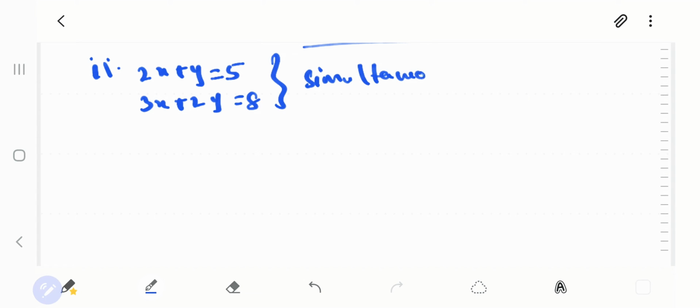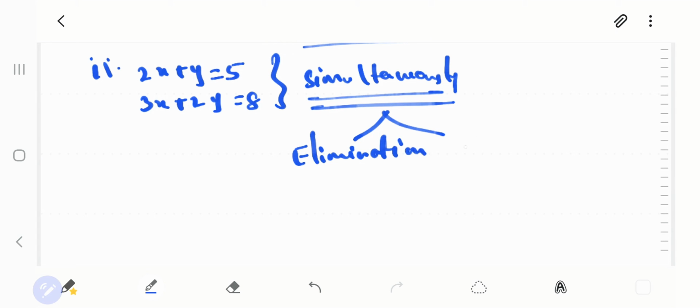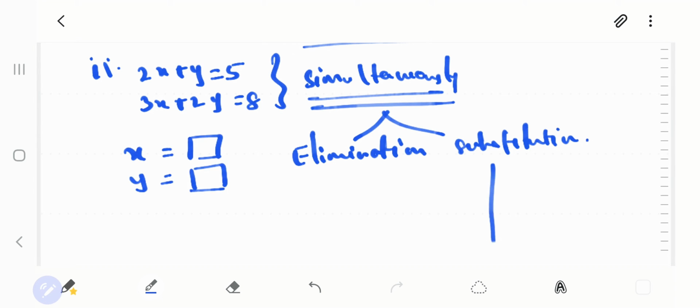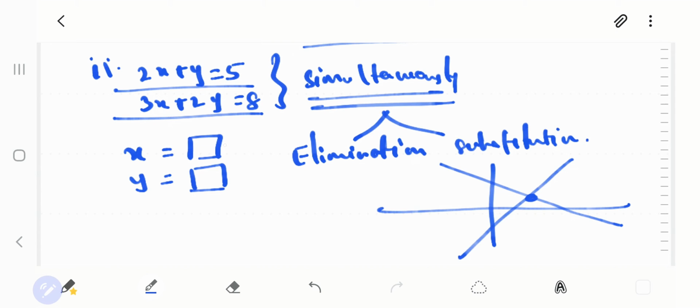2x plus y is equal to 5 and 3x plus 2y is equal to 8. You have to solve them simultaneously. And once you solve them simultaneously by using any method, that is elimination of coefficient or substitution method, you will get the answer of x and y. That means if you are projecting these two lines on your graph, they have one intersection point, and these x and y are the values of that intersection point. Clear? Similarly, we will do the third.